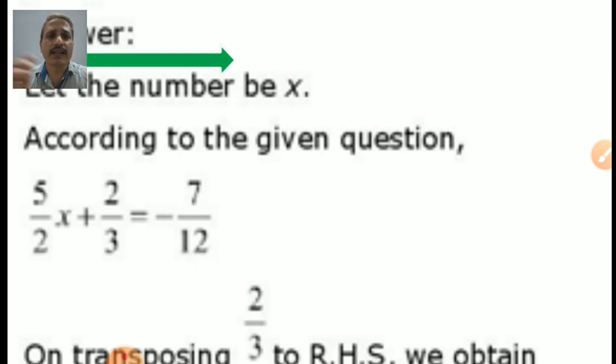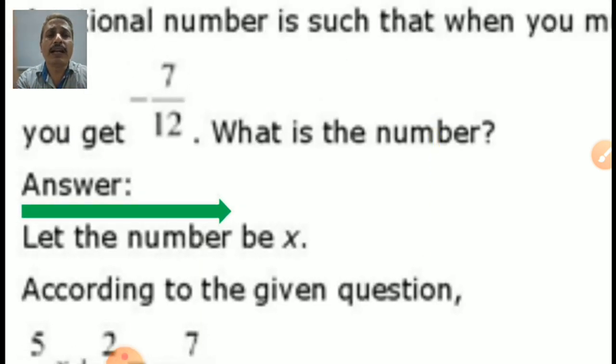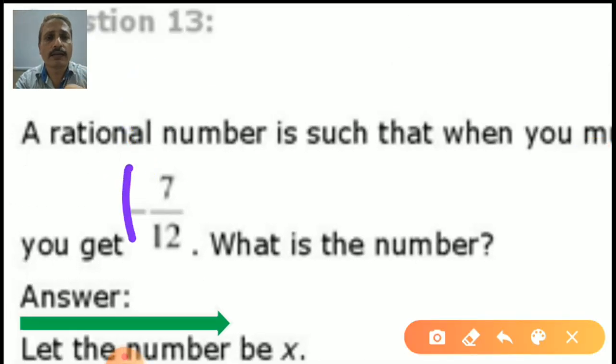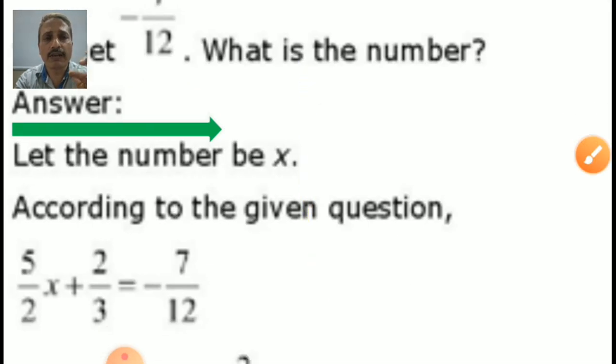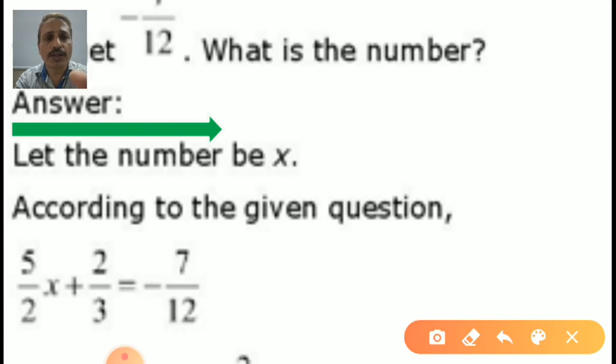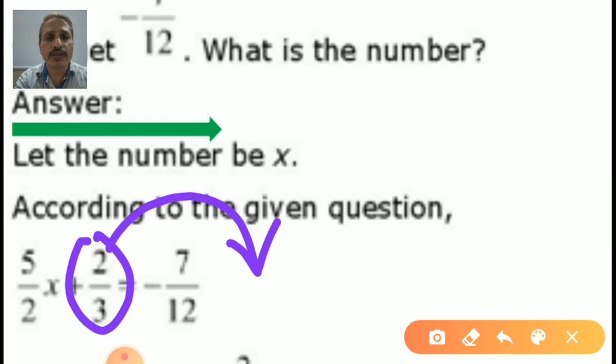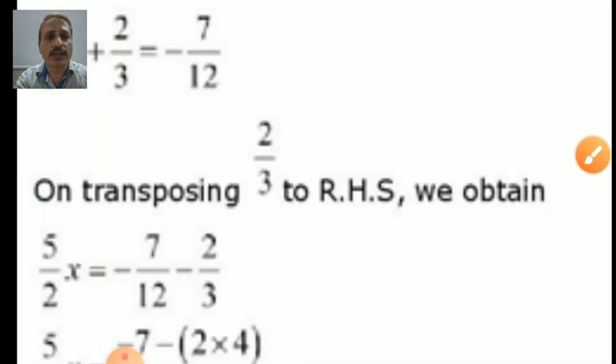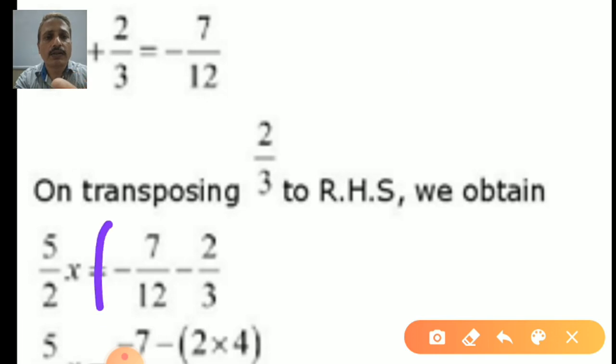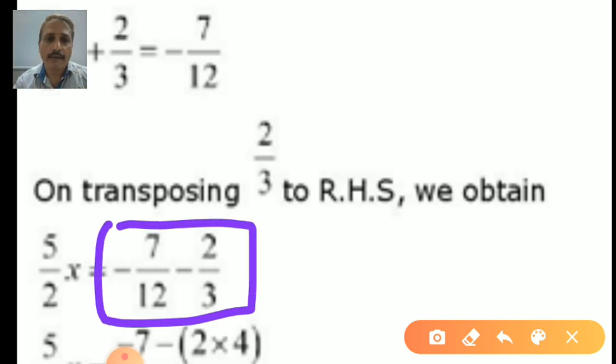Transposing this number to the right side, what will be there? Yes, minus. See students, I forgot to tell you, here the minus is given, so whatever is given in the question, we have to use it. Yes, minus 7 upon 12. This 2 upon 3 will be shifting from this side to this side. It is positive, so it will become negative. Yes, my dear student, that is right. Now let's check. Transposing this one, you have numbers on the right side, the variable on the left side, but the coefficient is there, 5 by 2. Let it be there.